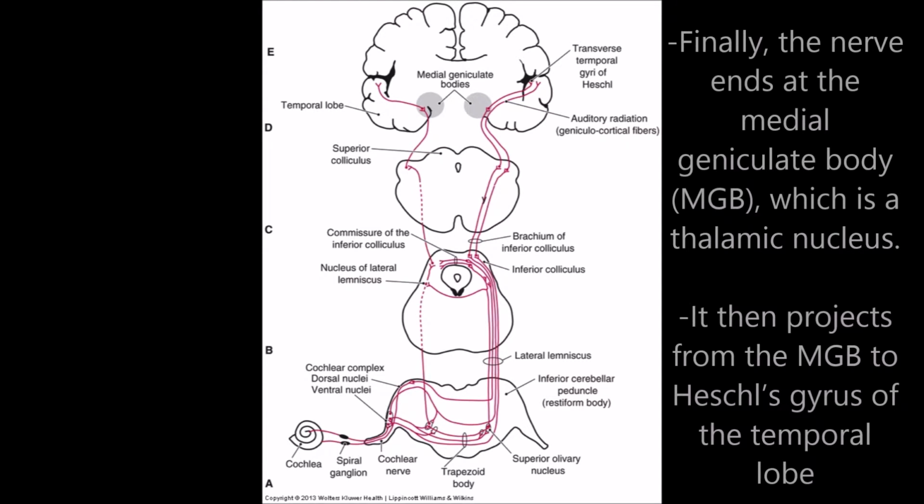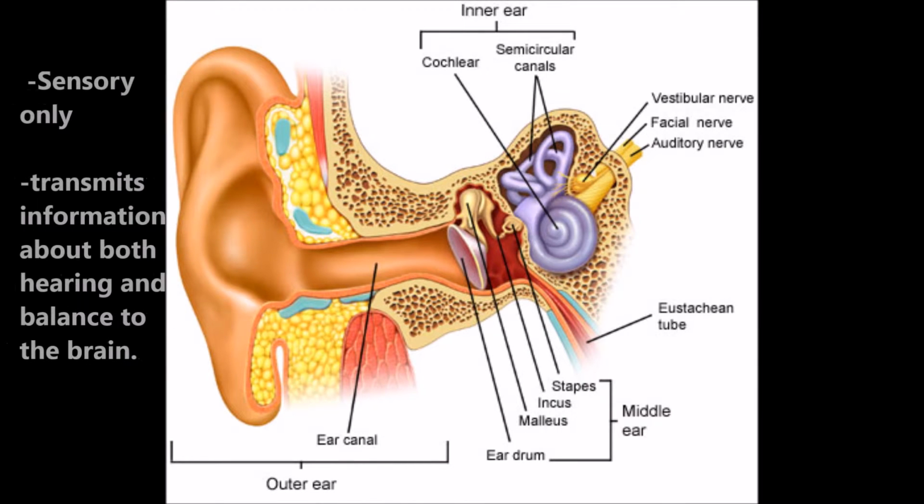Finally, the nerve ends at the medial geniculate body, which is a thalamic nucleus. It then projects from the medial geniculate body to Heschl's gyrus of the temporal lobe. The vestibulocochlear nerve is sensory only. It, along with the hair cells of the inner ear, transmits information about both hearing and balance to the brain.